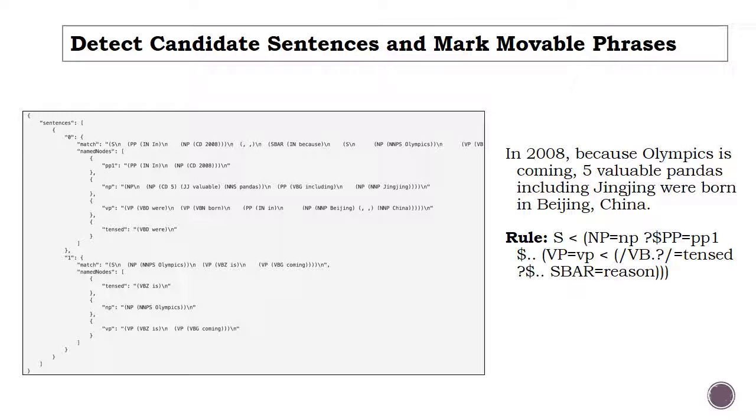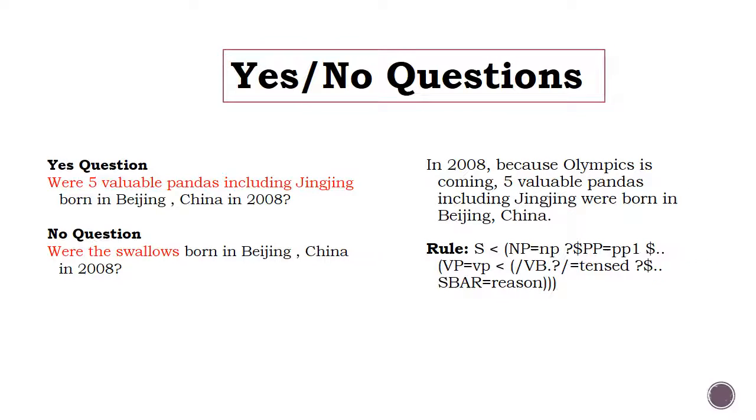For example, if our sentence is, "In 2008, because of the Olympics is coming, 5 valuable pandas including Jing Jing were born in Beijing, China," we reformat it into two simple sentences: "Olympics is coming" and "In 2008, 5 valuable pandas including Jing Jing were born in Beijing, China." The movable phrases NP, VP and PP are marked at this step.